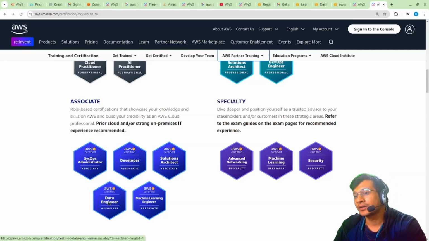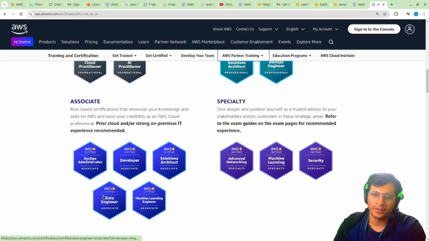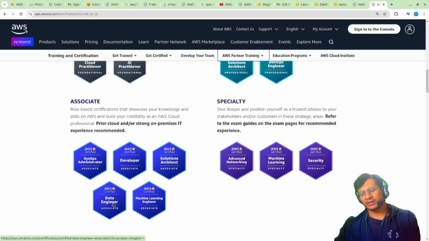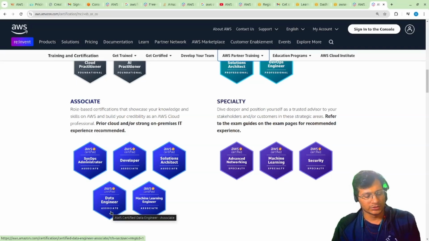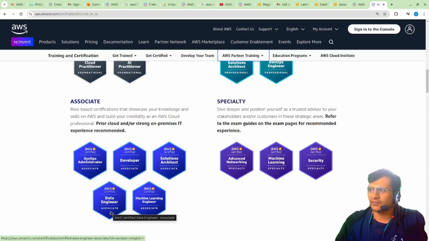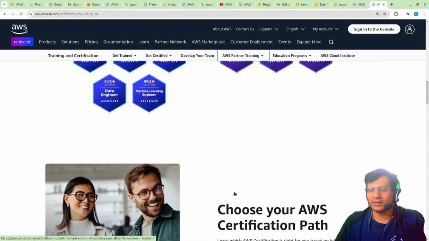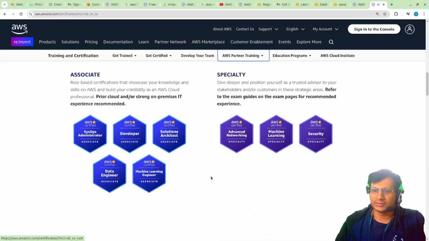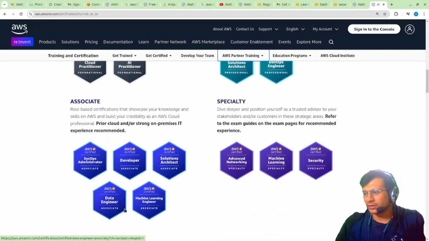If you are working in the data domain, or you are planning to go for data science and others, I would suggest you go for this data engineer track. There are tons of services offered by AWS. There are almost 300 plus services in AWS, okay. The last number that I was aware of is 295. I don't know, some other services may have been added, and AWS is continuously adding and upgrading its content, okay.